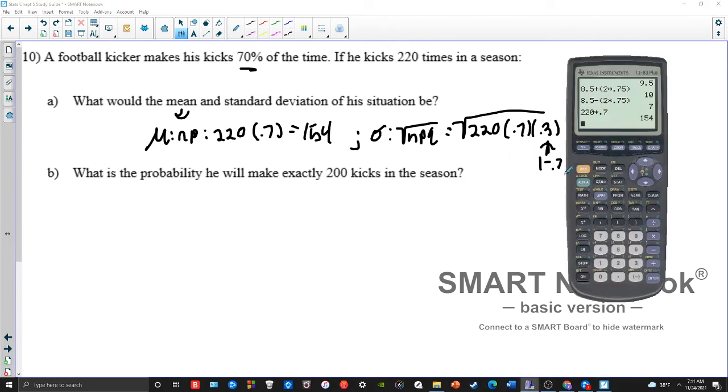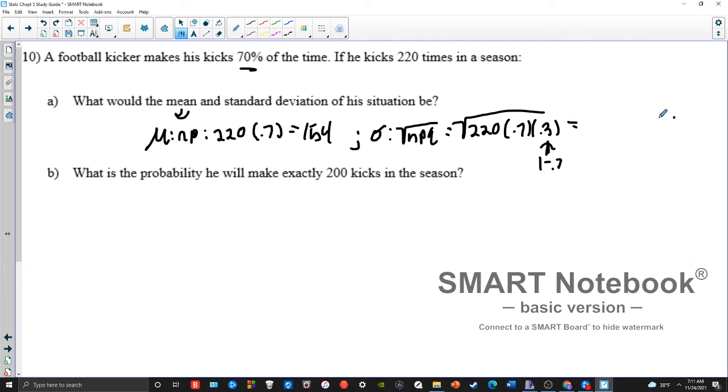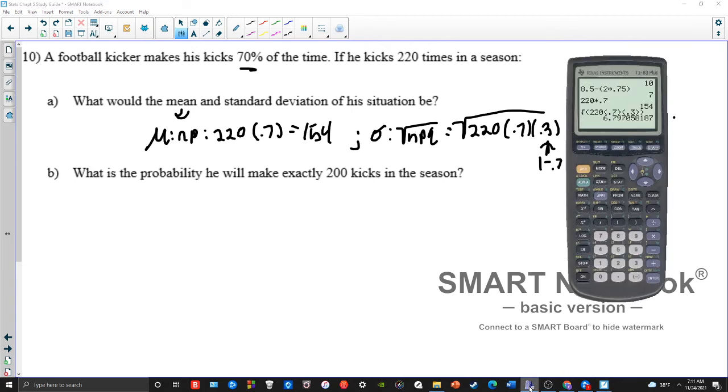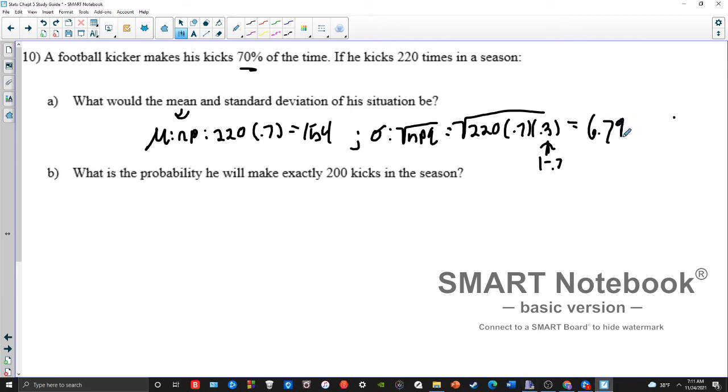And so I'm going to go to my calculator here. Square root of 220 times 0.7 times 0.3. Make sure you include the parentheses there. And we get about 6.979797. So again, root npq is how you get the standard deviation for a binomial distribution. If you want the variance, it's just npq. You just take out the root, and therefore you have the variance. But again, these are shortcuts that just apply to binomials. They cannot be applied to any distribution, just to binomials.